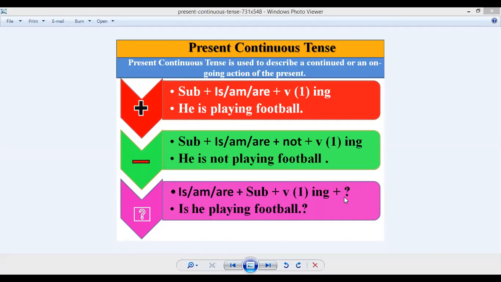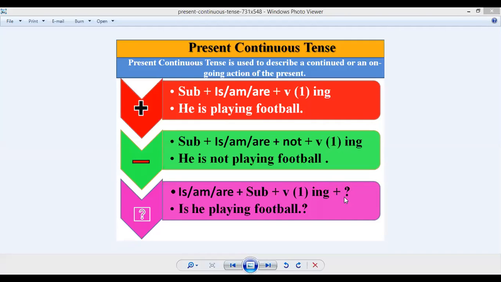So you can see here the sentence shows that the helping verb is used before the subject. "Is" is the helping verb, "he" is the subject. So before the subject, our auxiliary verb is used there.